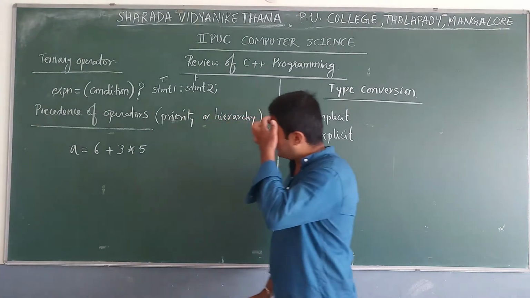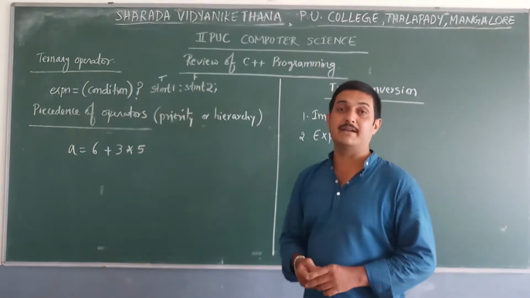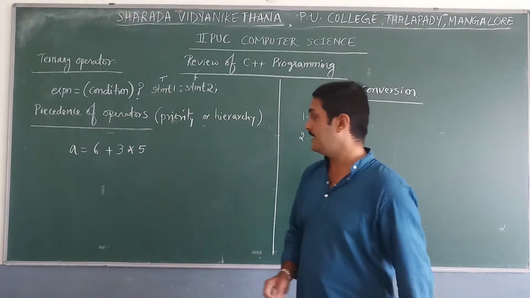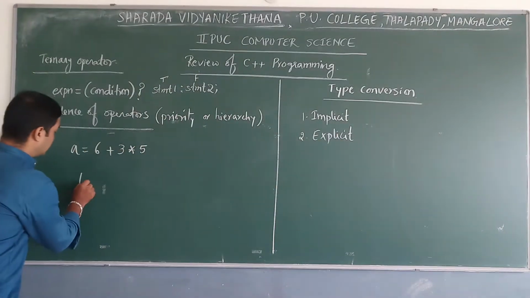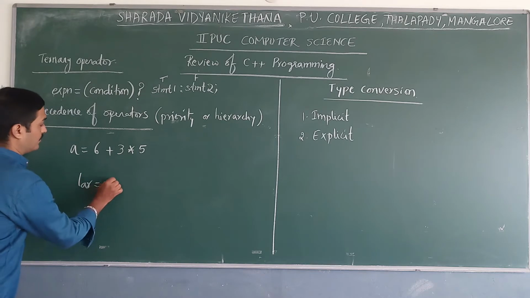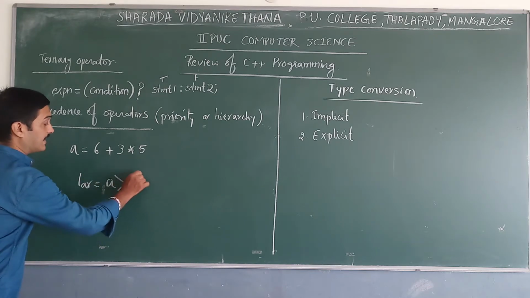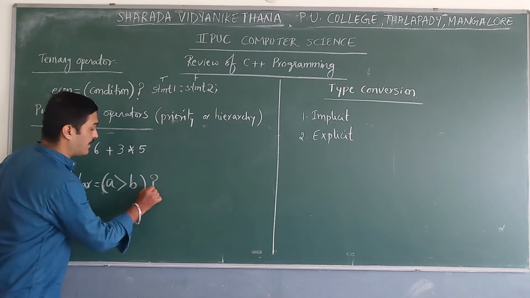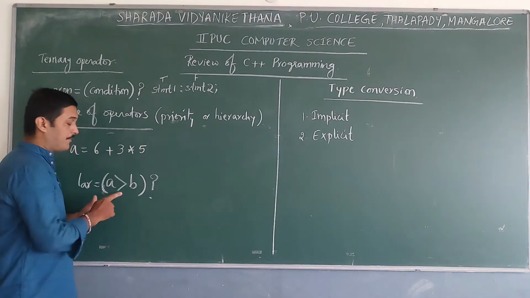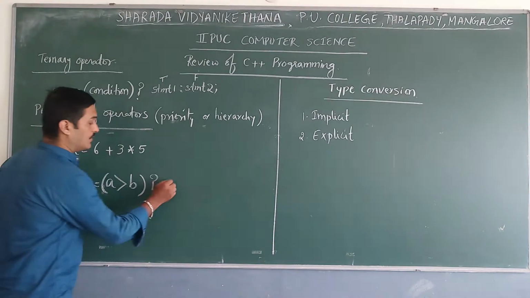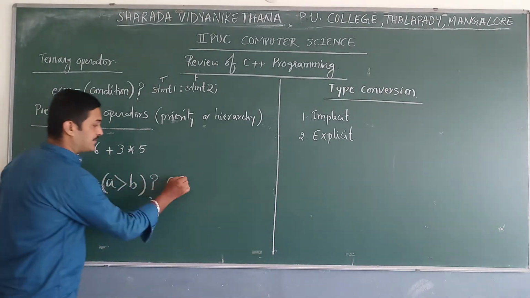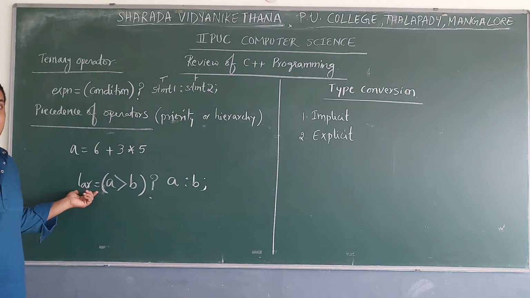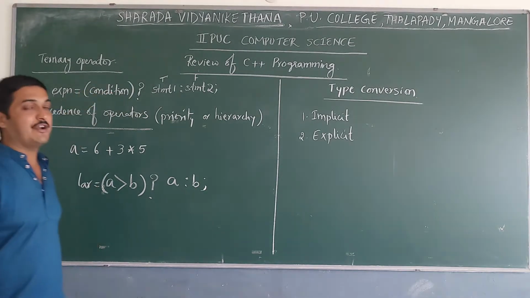For example, we have a program to find the largest of two numbers. We can write: largest equal to a is greater than b, where a and b are two numbers given by the user. Then question mark: if it is true, meaning a is largest, a will be assigned to largest. If it is false, b will be assigned to largest. This is done by using the tertiary operator.